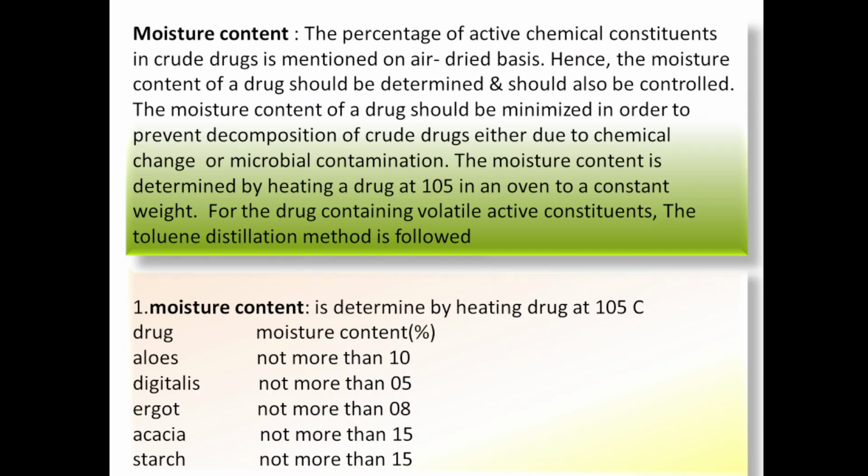Moisture content. The percentage of active chemical constituent in a crude drug is mentioned on air dried basis. Hence, the moisture content of drug should be determined and should be controlled. If moisture content is present in the drug, then during its storage and processing the drug will deteriorate, and if such drug is used to prepare any herbal formulation, it will not give its marked therapeutic effect. For that reason, moisture content should be minimized, controlled and determined.